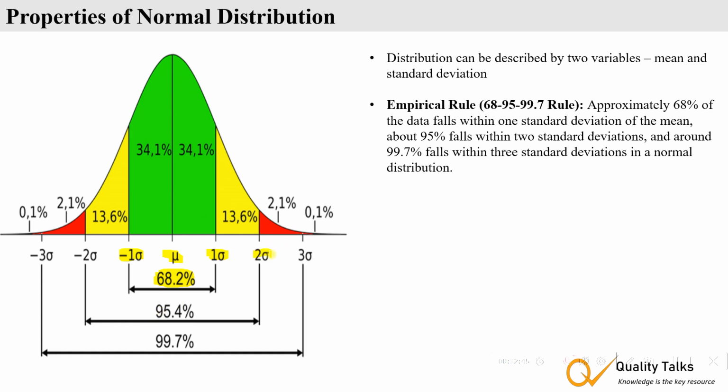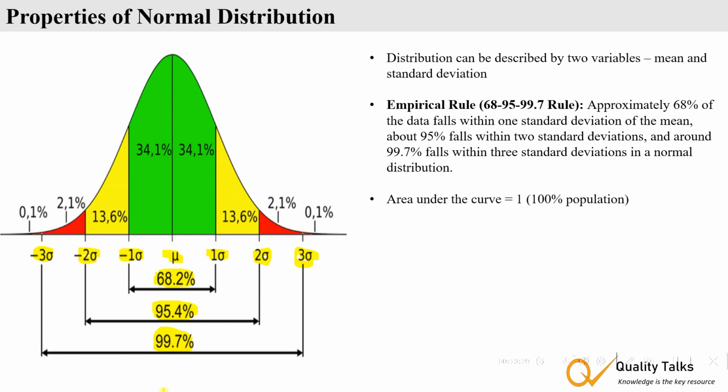Similarly, within plus minus 2 sigma away from the mean, you will get 95.4% of the population. If you go plus minus 3 sigma, you will get 99.7% of the population. If you know your mean, if you know the standard deviation, and your process is in control, you can say your process will produce 99.7% of the population within plus minus 3 sigma.